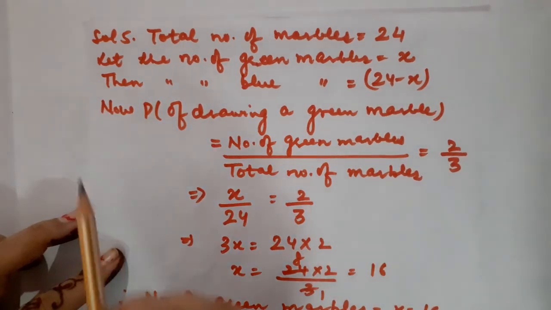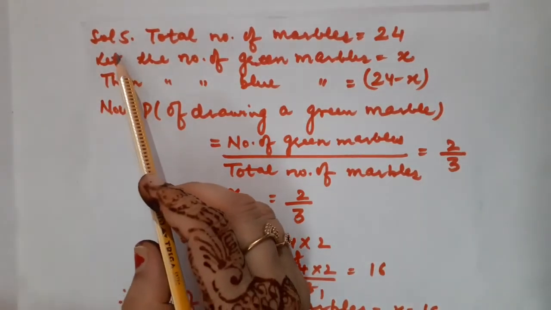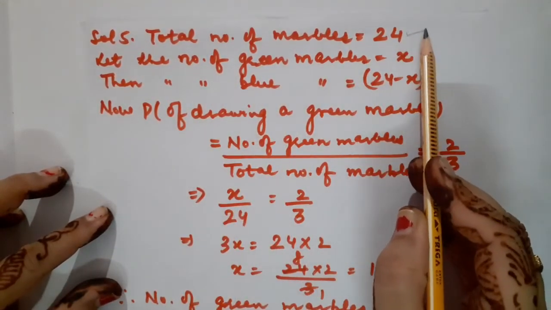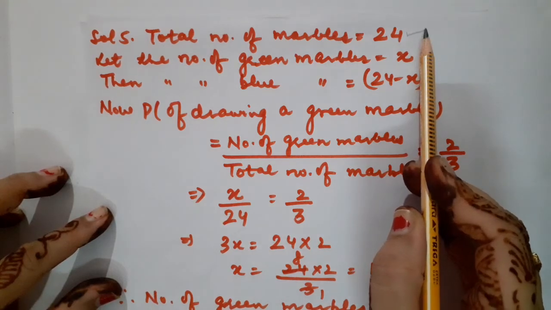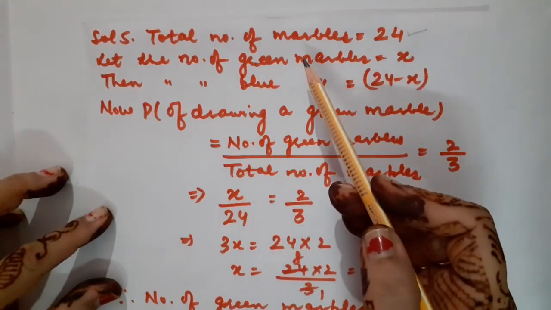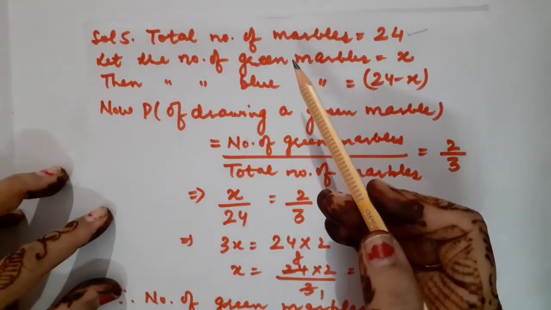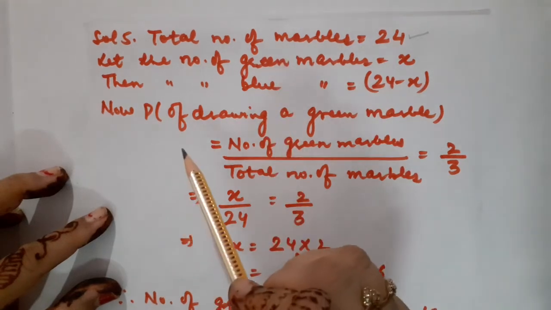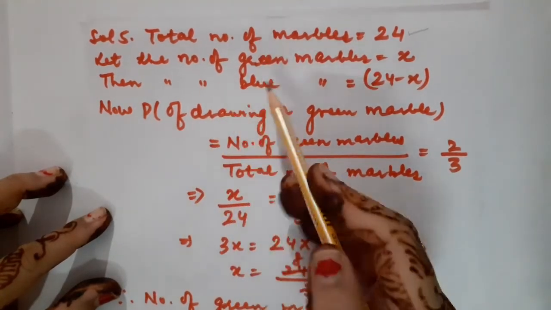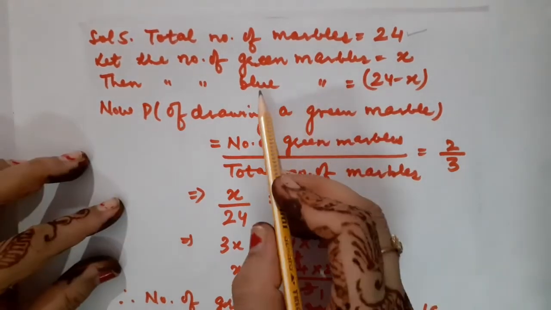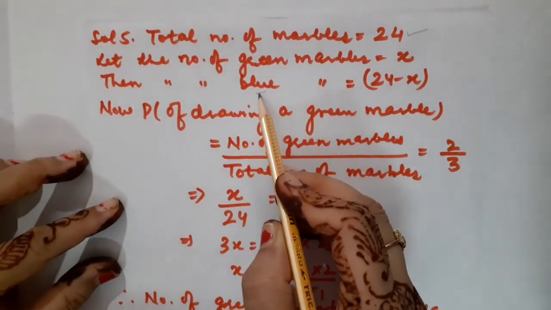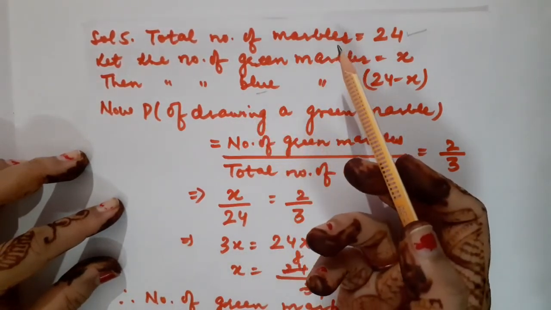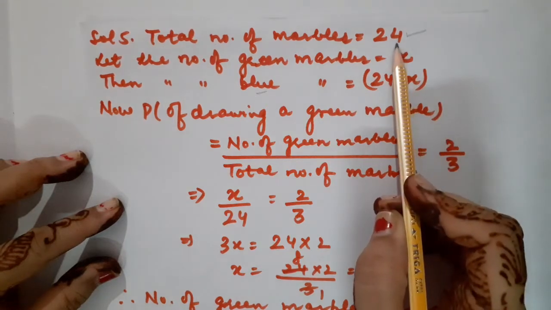So children, here is the solution of question number 5. The total number of marbles is given to us, that is equal to 24. Fine. But how many are green out of those 24 and how many are blue? That is not specified in the question. So what can I do? As I have to find out the number of blue marbles, definitely I will have to assume either of the two. Correct? Because I know the total number of marbles also.